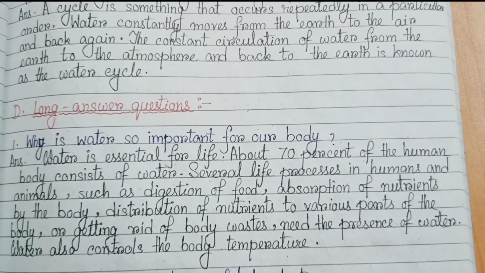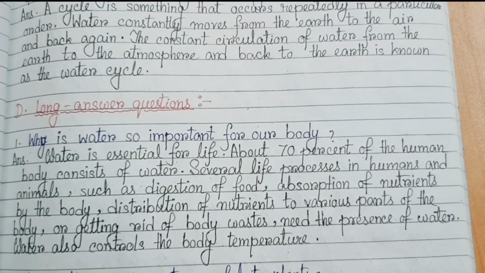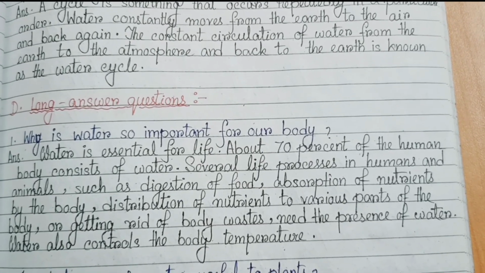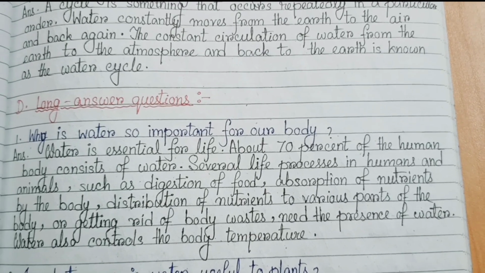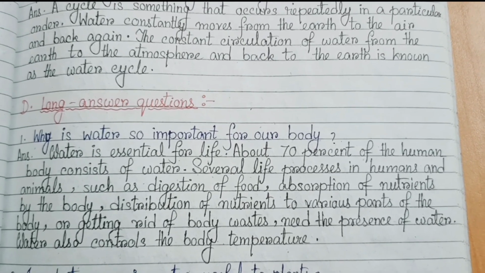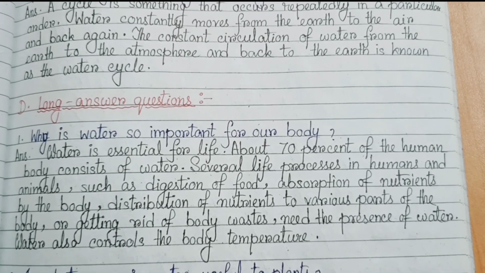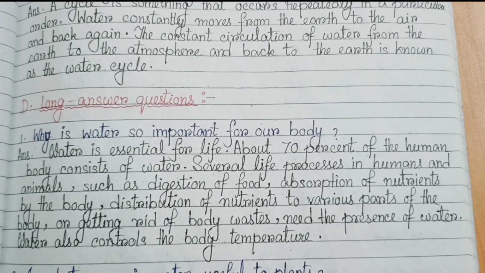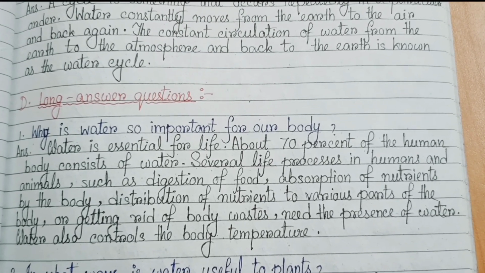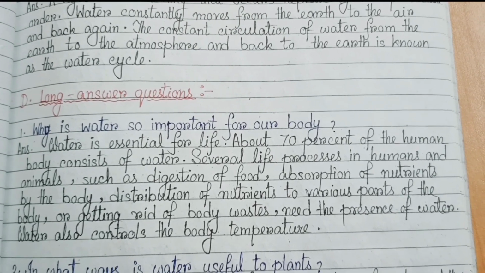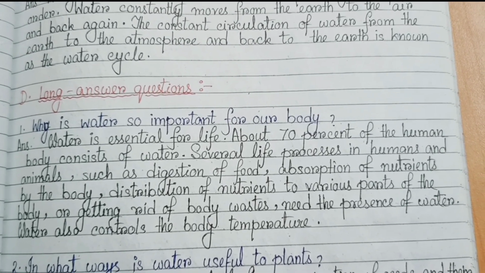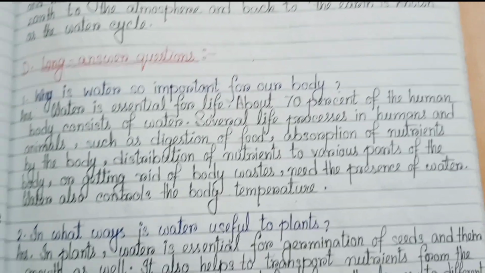Next, D, long answer questions. Number 1. Why is water so important for our body? Water is essential for life. About 70% of the human body consists of water. Several life processes in humans and animals, such as digestion of food, absorption of nutrients by the body, distribution of nutrients to various parts of the body, or getting rid of body waste, need the presence of water. Water also controls the body temperature.